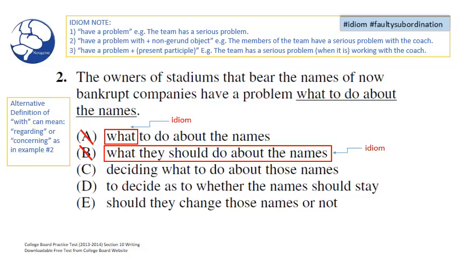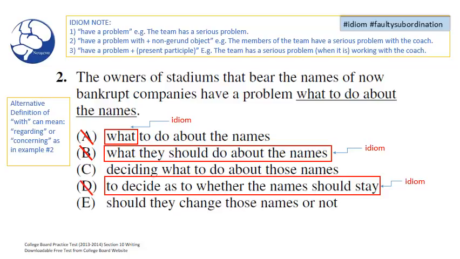So I think we should probably go ahead and hold on to C for now and check D and E just in case we have a better choice, something maybe more clear or more concise. So we'll hold on to C for now. Let's look at D. To decide as to whether the name should stay. Well, to decide is an infinitive, and I do not see infinitive listed in any of our patterns above. So we have an idiom error in D. We can go ahead and eliminate D.